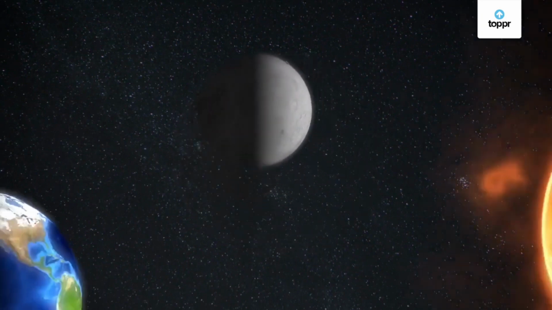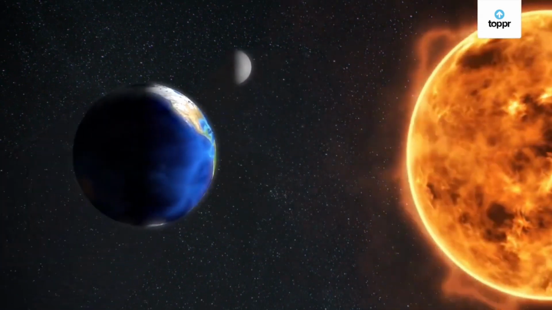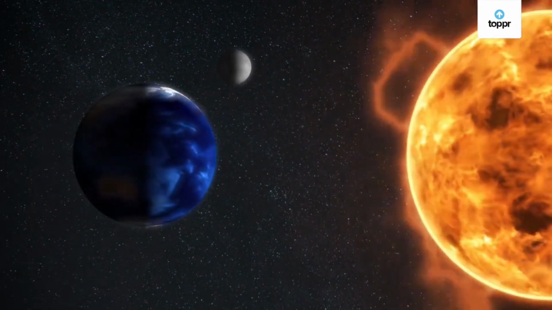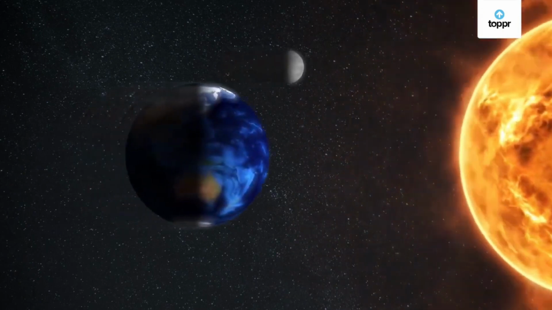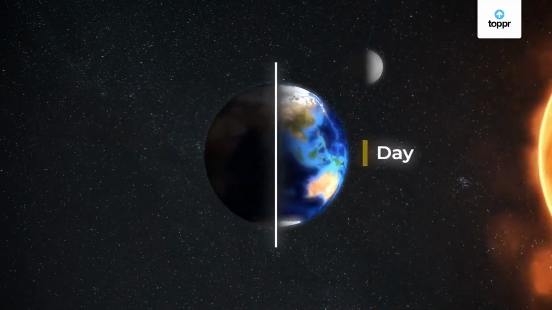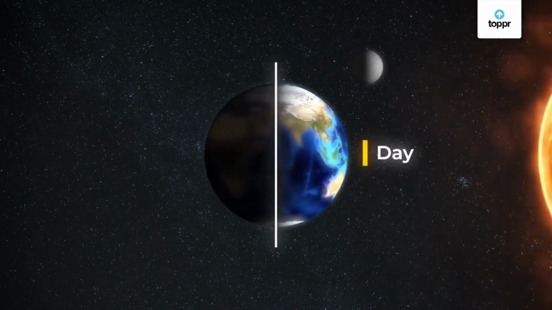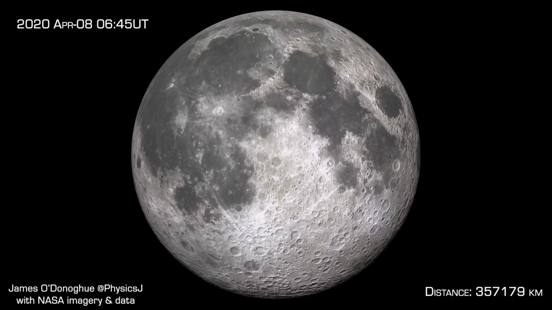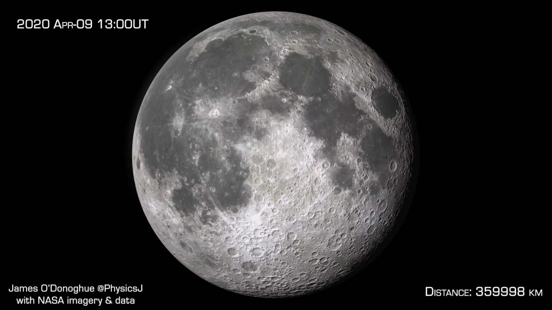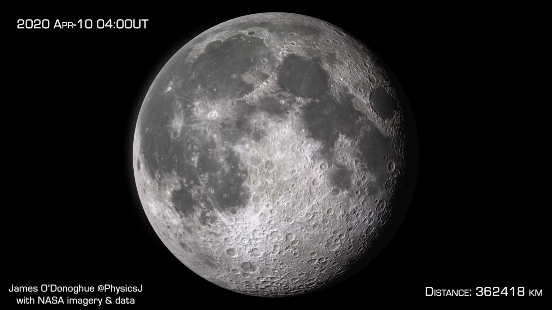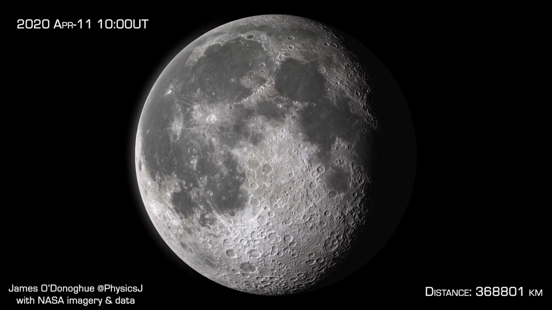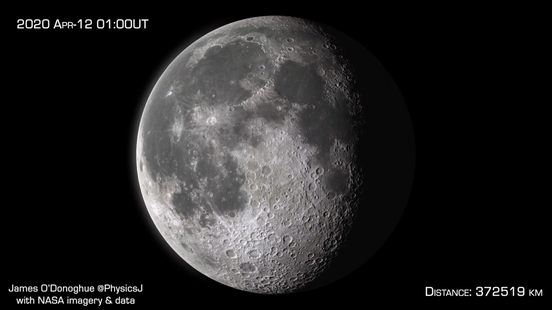Now let us come back to the point. Now we understood that when sunlight falls on the moons and planets, half of the surface will be bright and half will be dark. Because of this darkness and brightness, nights and days are decided on the earth. And the same thing happens in the case of moon surface. Half of the surface will be bright and half will be dark. Because of this darkness and brightness, we are able to see the different phases of moons.